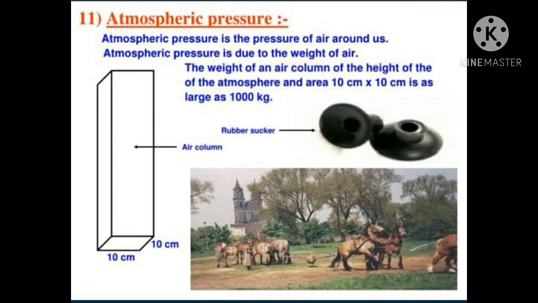If the area of your palm is about 100 square centimeters, then your palm, when held horizontally, is being exerted upon by a force due to 100 kilograms of air.